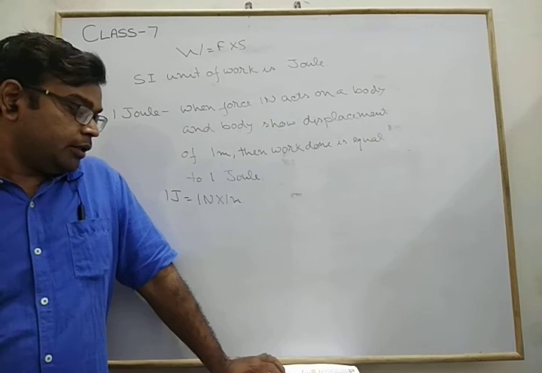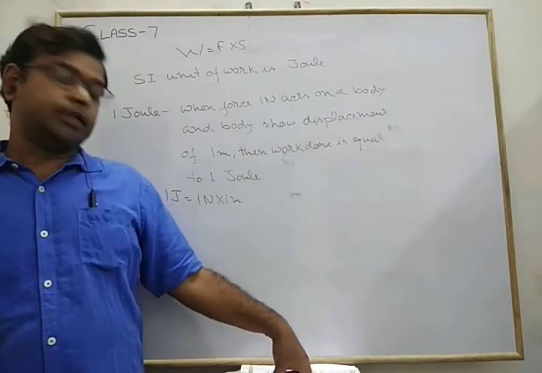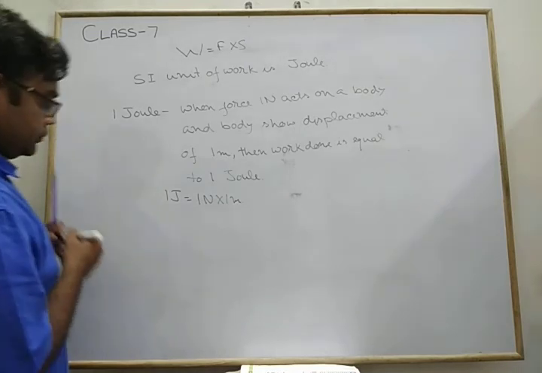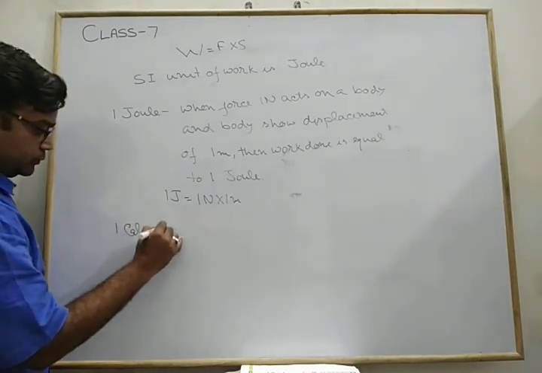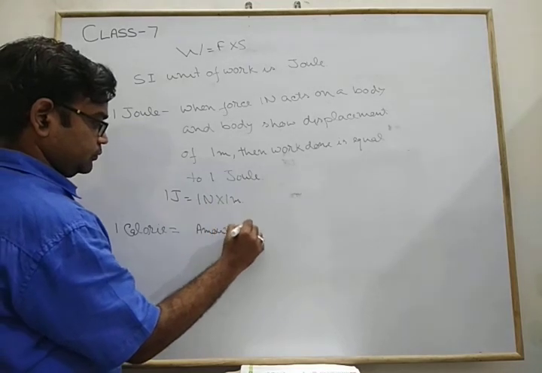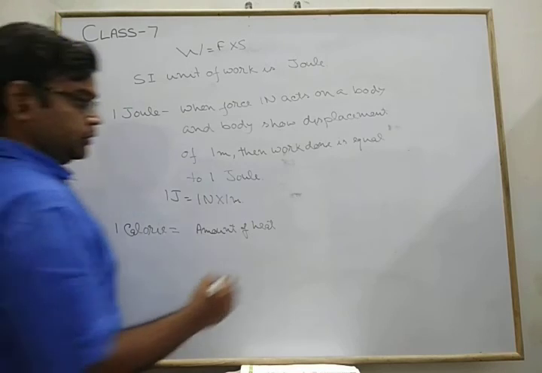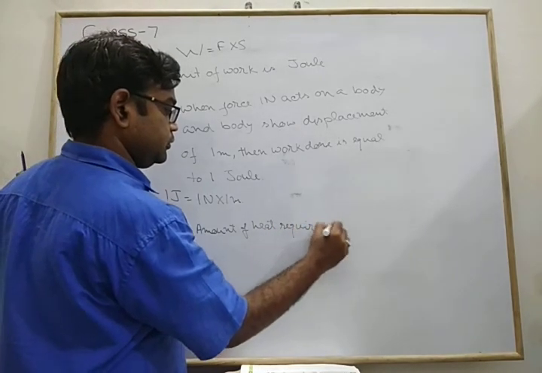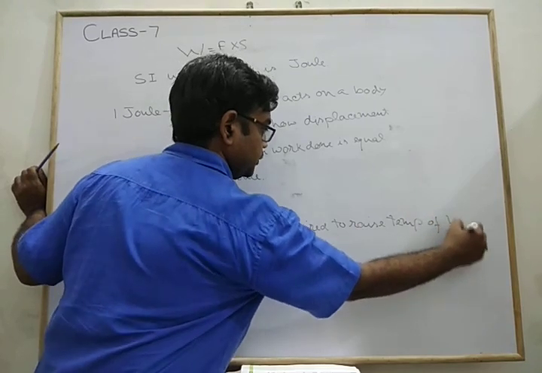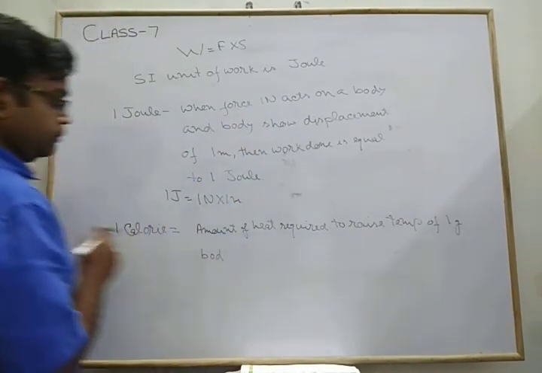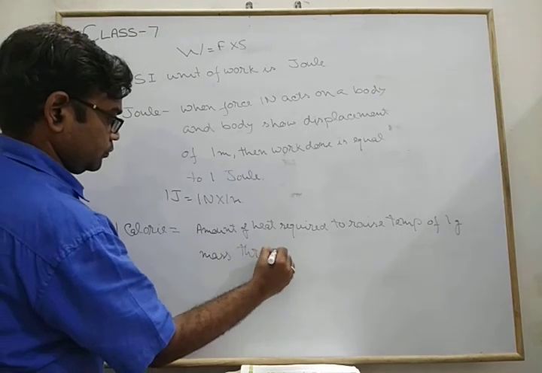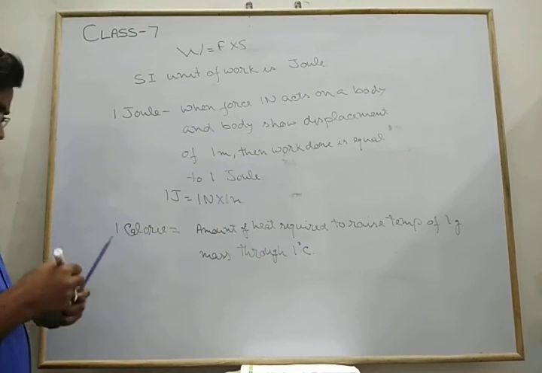Then, what is the calorie? The amount of heat energy required to raise the temperature of 1 gram of a body by 1 degree centigrade is known as 1 calorie. 1 calorie equals the amount of heat required to raise the temperature of a 1 gram body, or 1 gram mass, by 1 degree C. This amount of energy is known as 1 calorie.